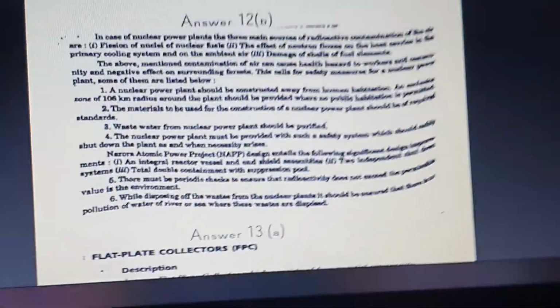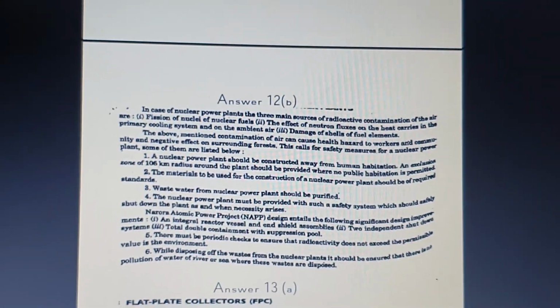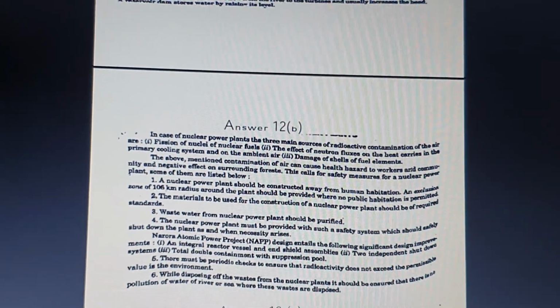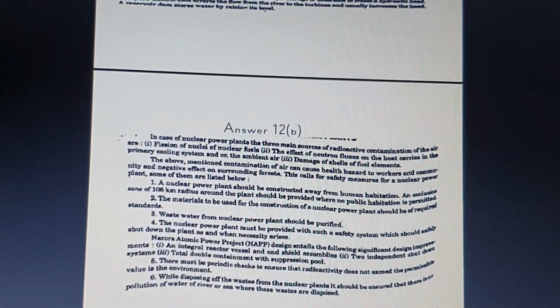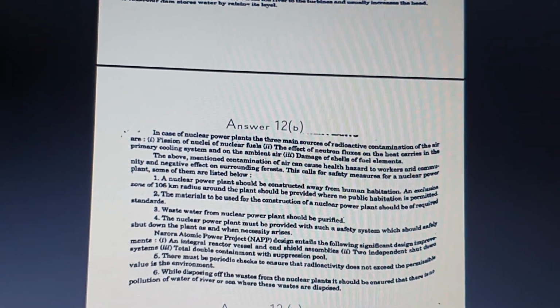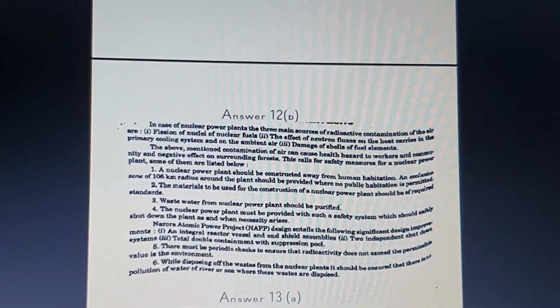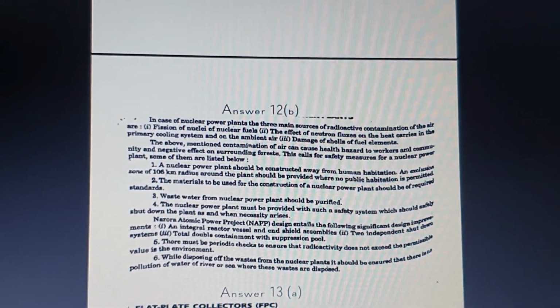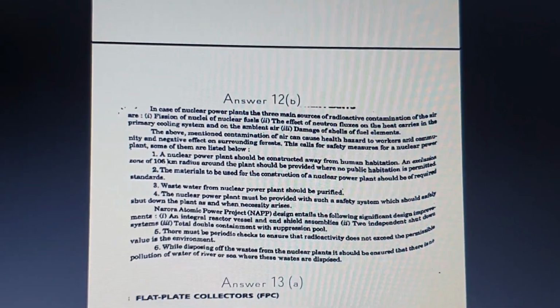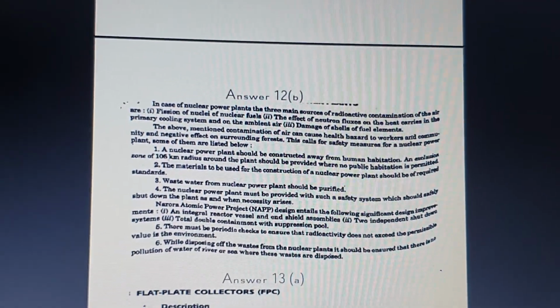Okay, so in this you can see the first point: the nuclear power plant should be constructed away from human habitation, and it is also required to maintain the standards of construction. The next point, water from the nuclear power plant should be purified. It should not be directly released into the river.